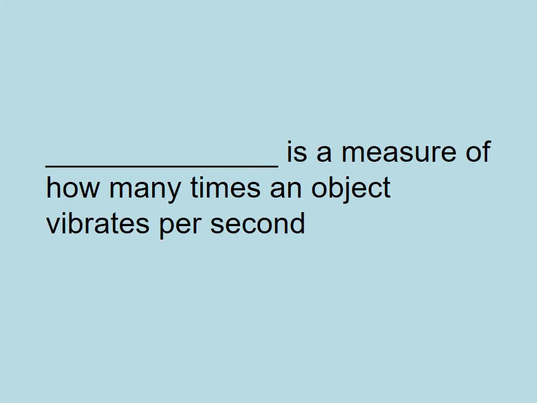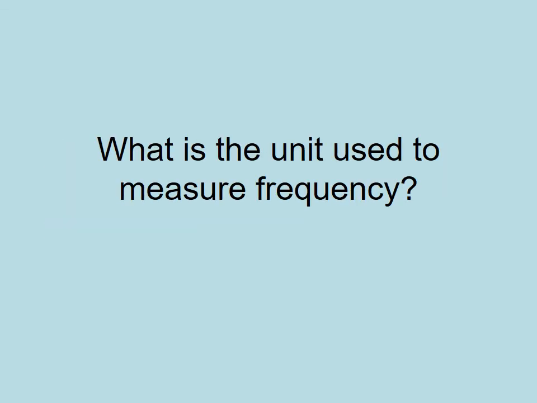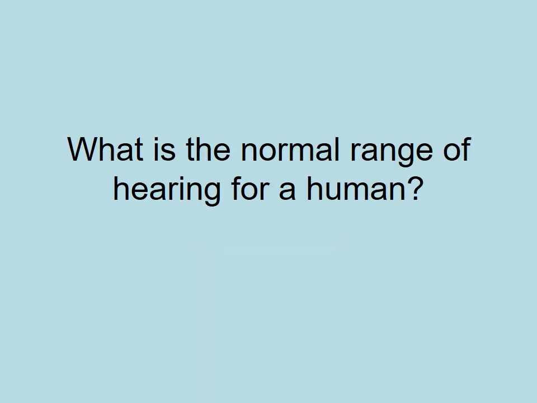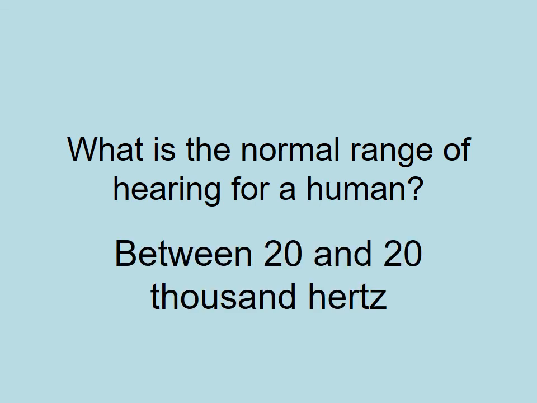So let's try these questions again. What is a measure of how many times an object vibrates per second, or the number of waves produced per second? Frequency. What is the unit used to measure frequency? Hertz. What is the normal range of hearing for a human being? Between 20 and 20,000 Hertz.